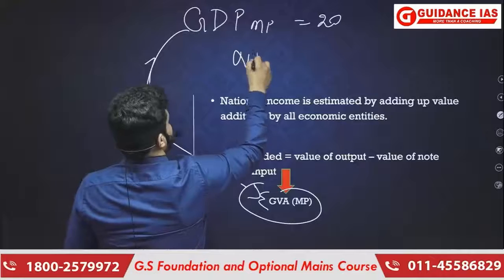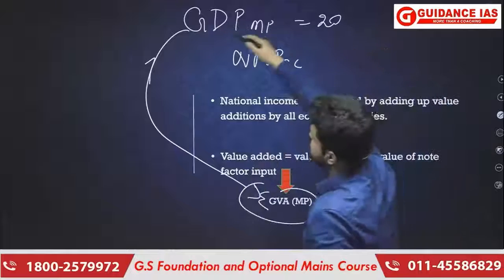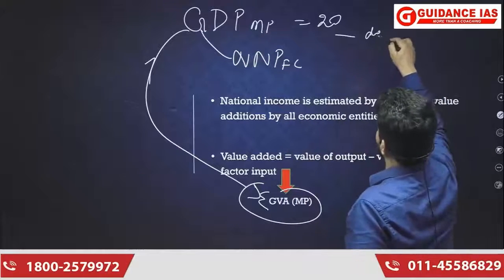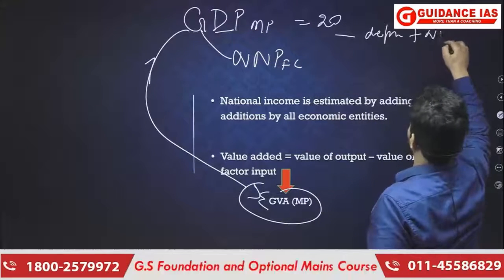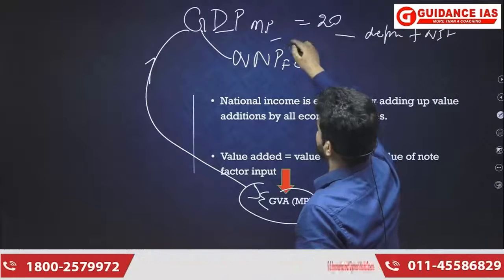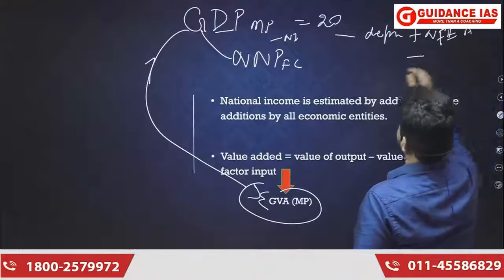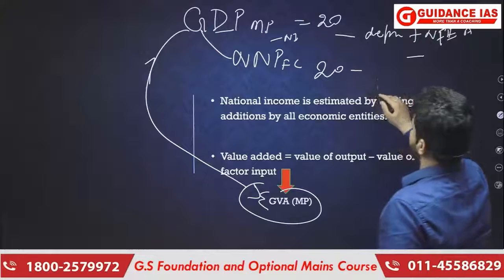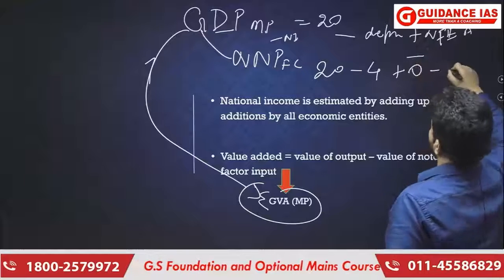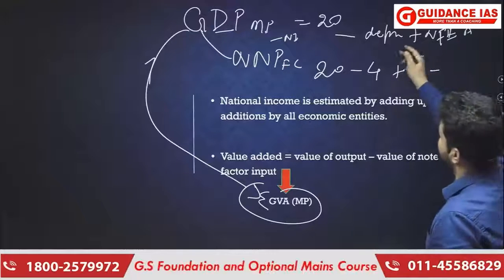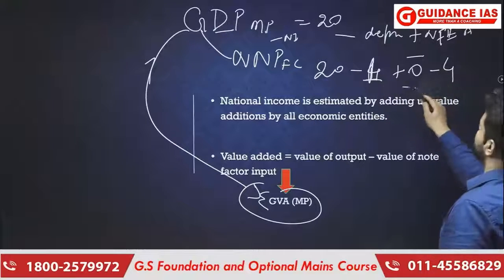And how can we get net national product at factor cost? From gross to net, we have to subtract depreciation. From domestic to national, we have to add NFIA. And from MP to FC, we have to subtract NIT. So 20 minus depreciation, plus NFIA, which was 0, minus NIT. Depreciation was 1 and NIT was 4. So 20 minus 1 plus 0 minus 4 equals 15.